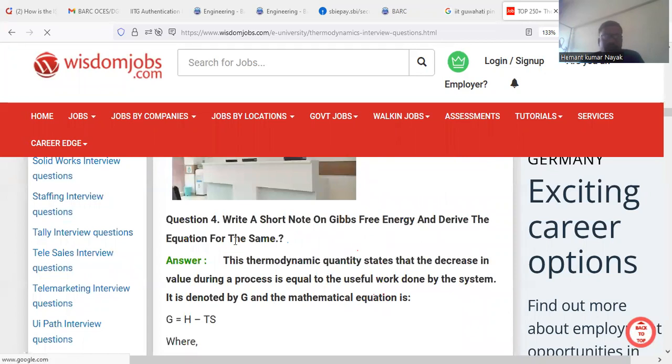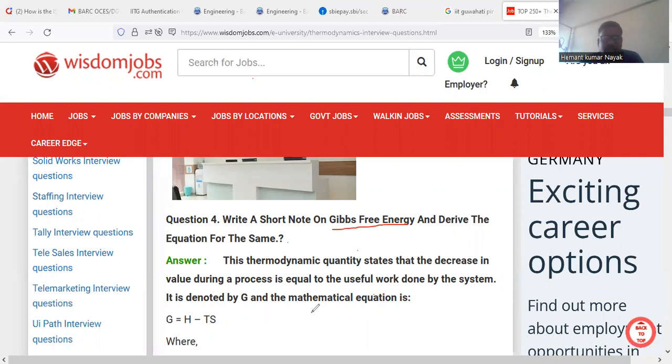Next: write a short note on Gibbs free energy and derive the equation for the same. So we have to answer Gibbs free energy. This thermodynamic quantity states that the decrease in value during a process is equal to the useful work done by the system.